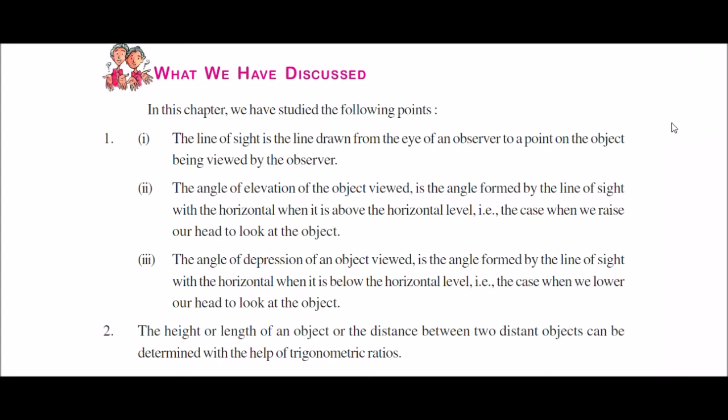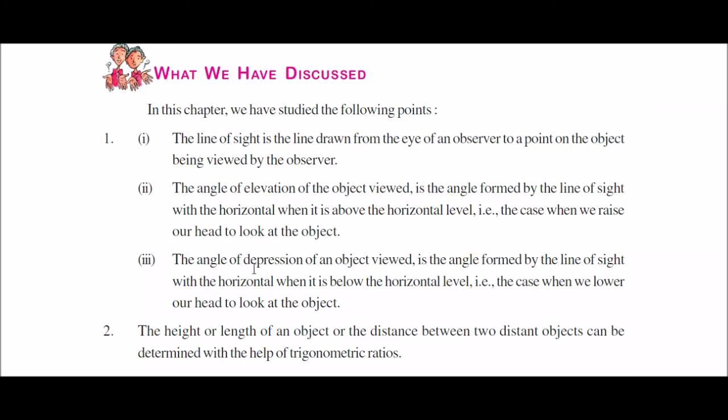So in the case of a tree, the topmost point, raising our head to look at the object, the topmost point. That means this line of sight is above the horizontal line. So this angle formed in between them is called the angle of elevation. So the angle of elevation is formed when we raise our head to look at the object.